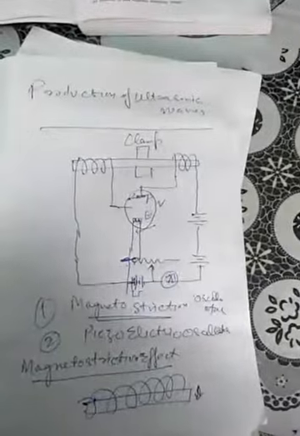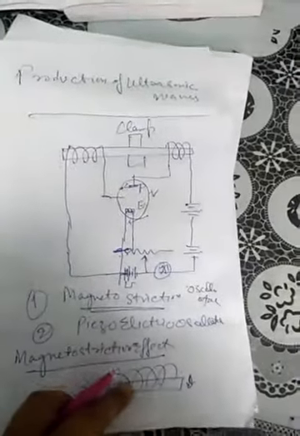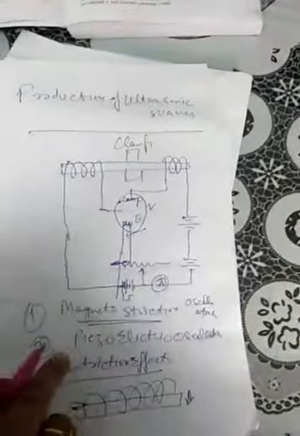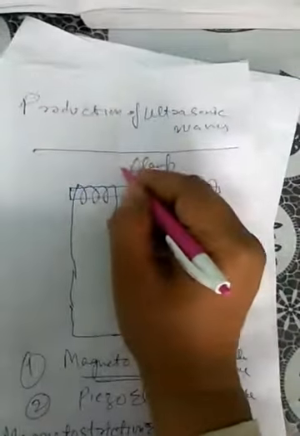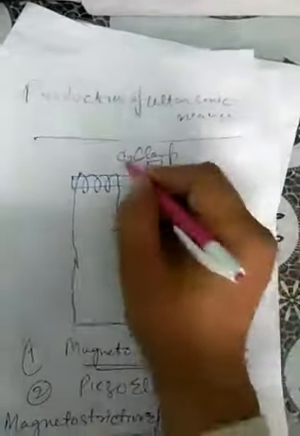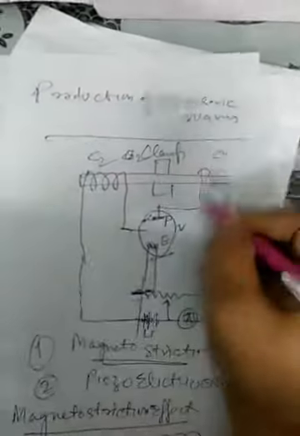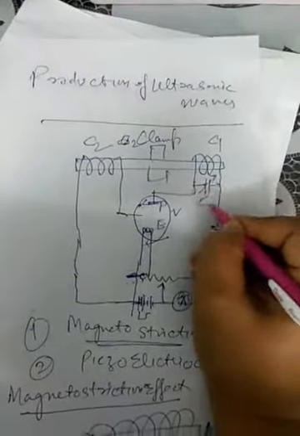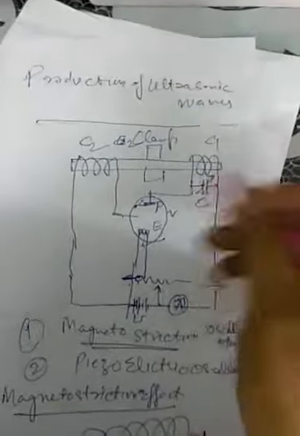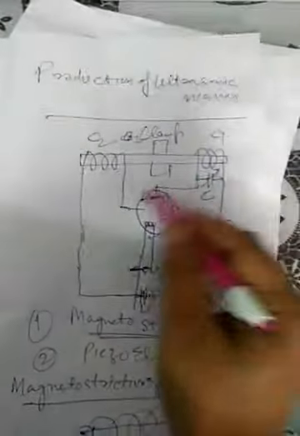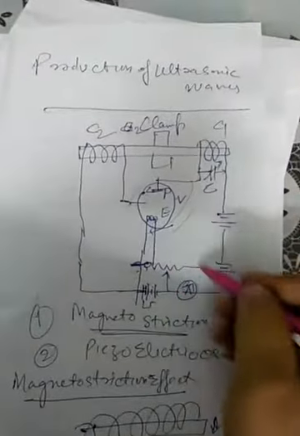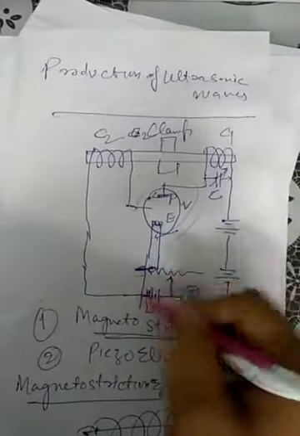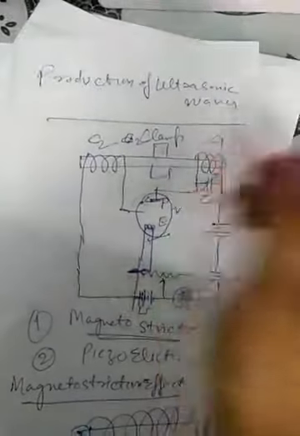So the magnetostriction effect is followed in the magnetostriction oscillator, where the rod undergoes a change in dimension under the influence of alternating current. This oscillator consists of a rod having two coils, one called C2, another called C1. C1 is connected with a variable capacitor called C. This variable capacitor is to adjust the frequency of the rest of the circuit. There is an electronic valve, a supply, a rheostat, then the emitter, then the battery is supplied, and a clamp is there to fix this rod.